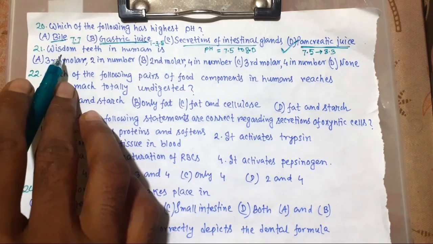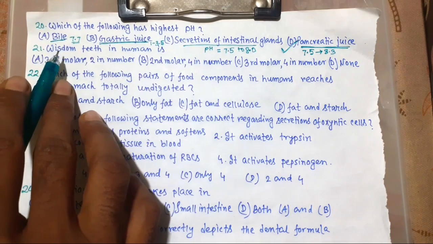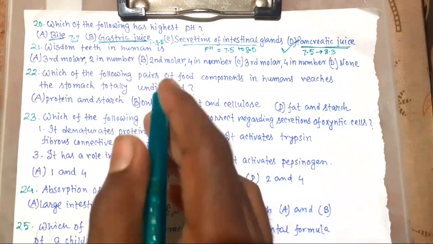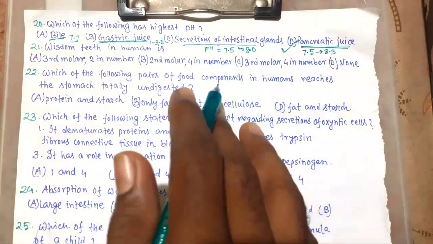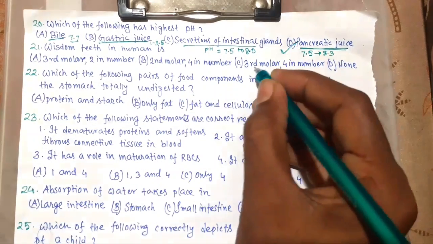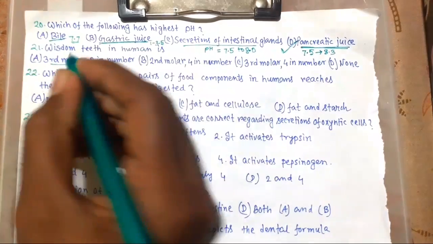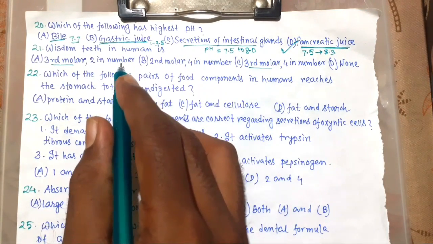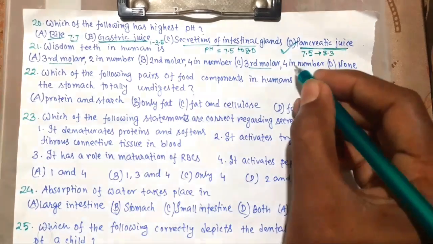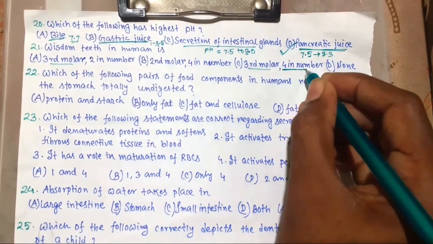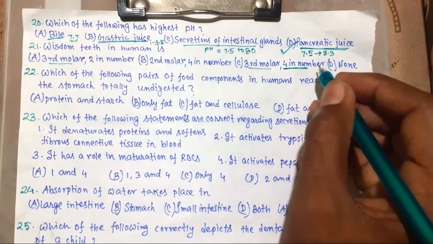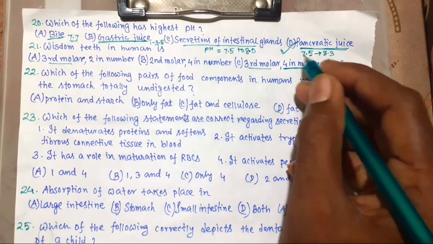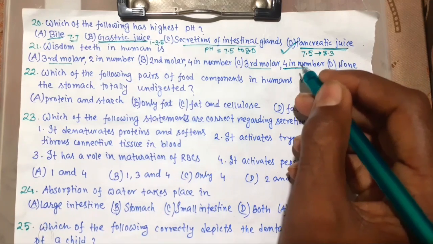Now 21. Wisdom teeth in human is, we know third molar is the wisdom teeth. Its number is absolutely 4, because in lower jaw the number is 2 and in the upper jaw the number is 2, so total 4.